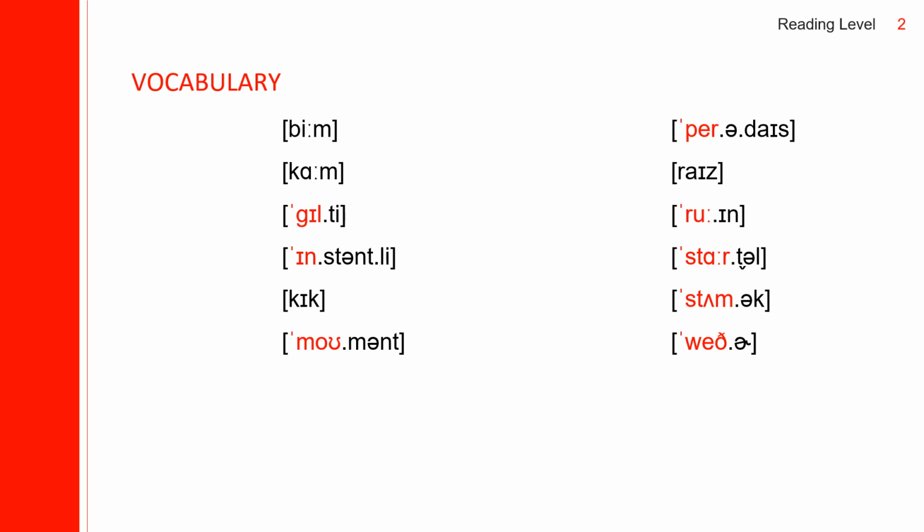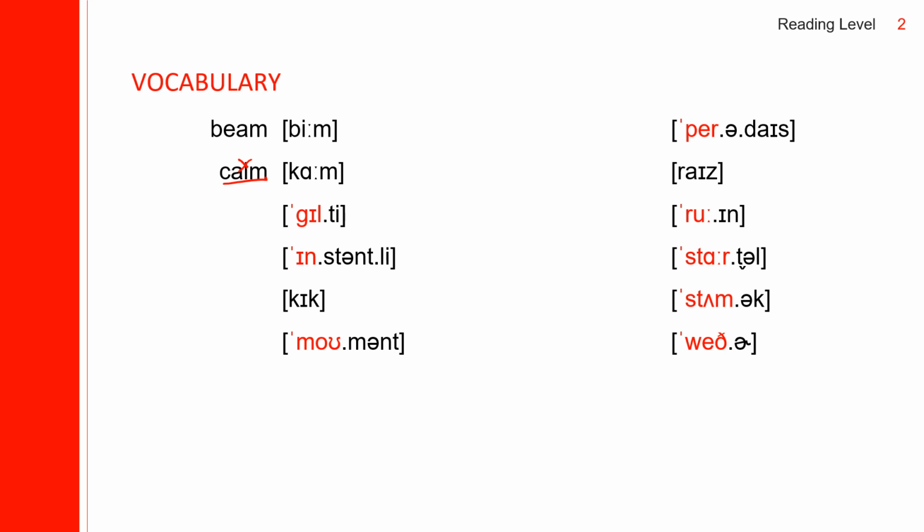Beam. Beam spells B-E-A-M. Next one. Calm. Calm spells C-A-L-M. And this L does not make a sound. Calm.